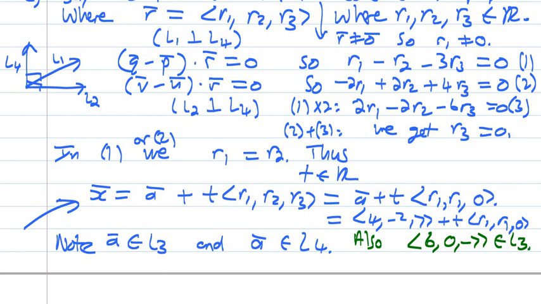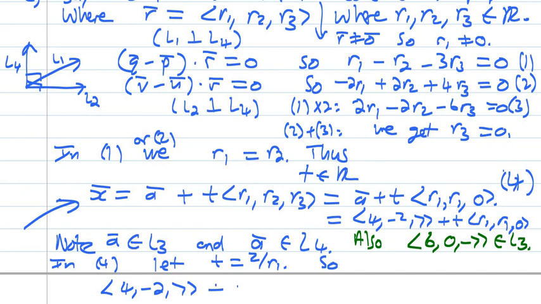Alright, so now I'm going to do the following. Let's call this equation number 4. We haven't used number 4 yet. So in 4, let t equal 2 over r1. So we get the vector (4, -2, 7) plus 2 over r1 times (r1, 0, ...), which becomes 4 plus 2, which is 6.